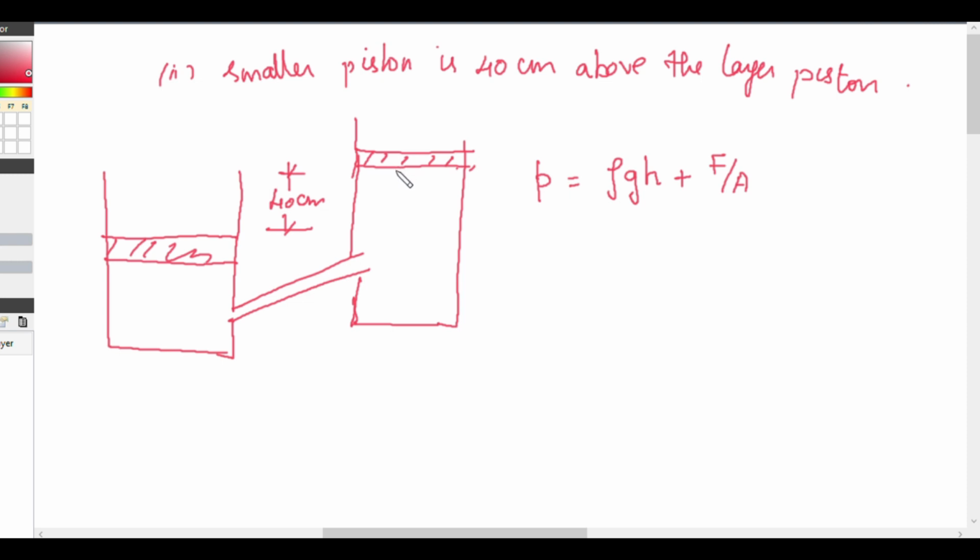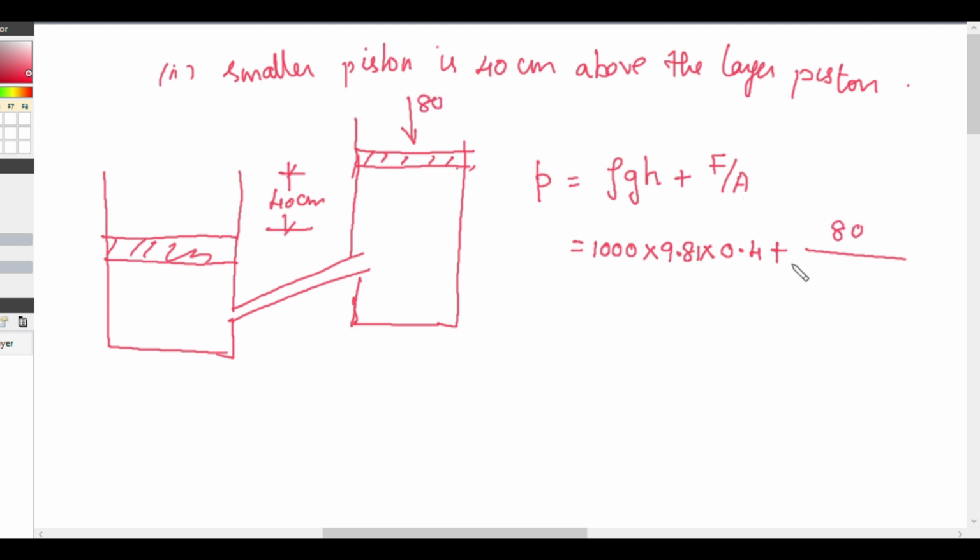So this will be 1000, the density of water, into 9.81 into the height z of 40 centimeter, that is 0.4 meter, plus the force applied at the smaller piston, 80 Newton.